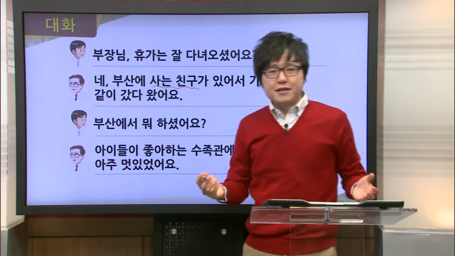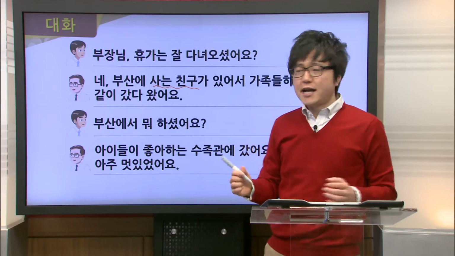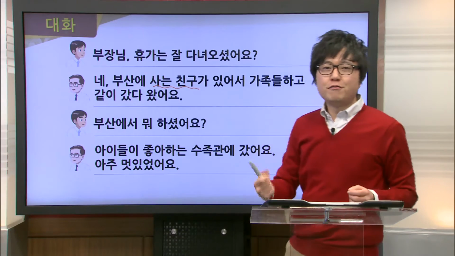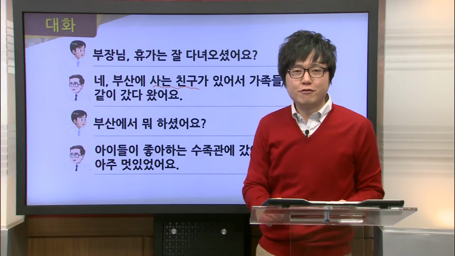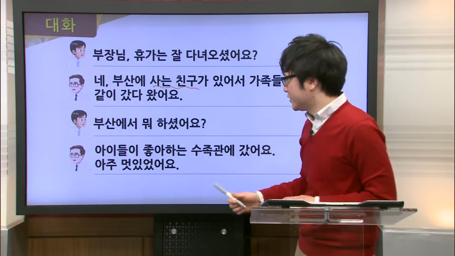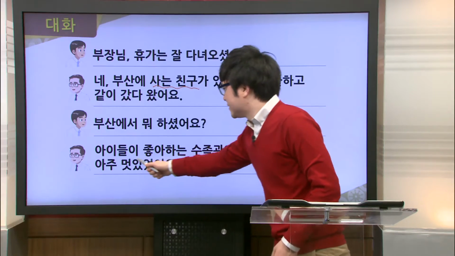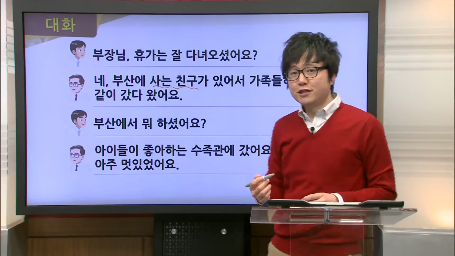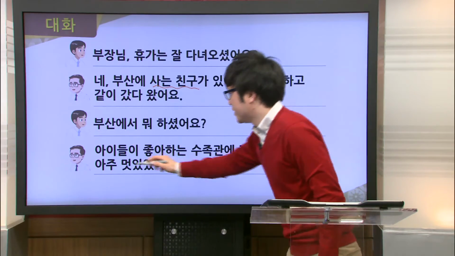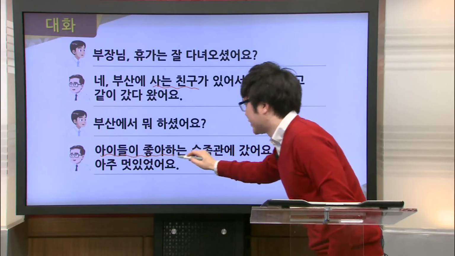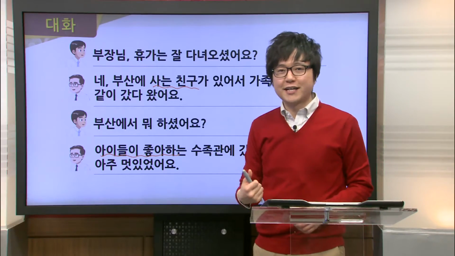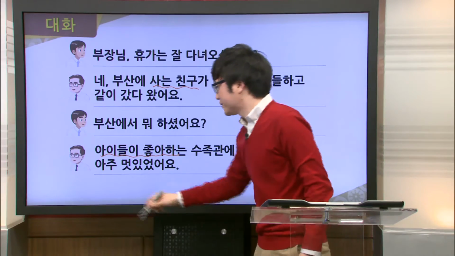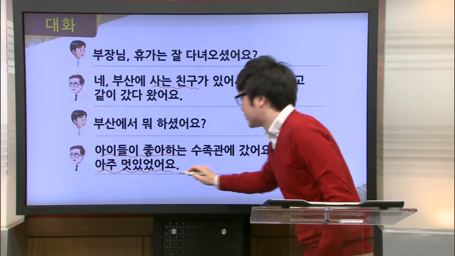Now, again, Mr. Kim asks another question. He asks, 부산에서 뭐 하셨어요? Or, what did you do in Busan? So what did Mr. Lee do? Well, he responds by saying, 아이들이 좋아하는 수족관에 갔어요. Or that he went to the aquarium, that his 아이들 좋아하다, or that his children like. And now, how was this aquarium? Well, he responds by saying, 아주 멋있었어요.